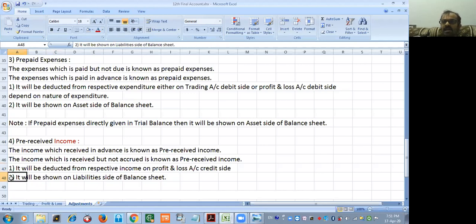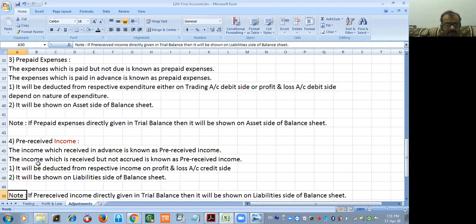Why liability side? This income does not belong to this year. Which year does it belong to? Next year. I received it this year. That's why it is my liability. And as usual, note, if pre-received income is directly given in a trial balance, where will you show it? Balance sheet, liability side.